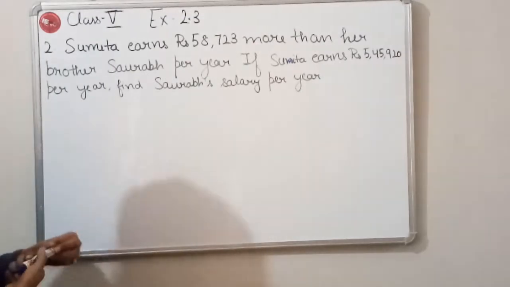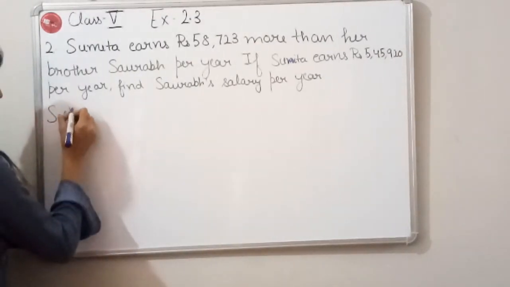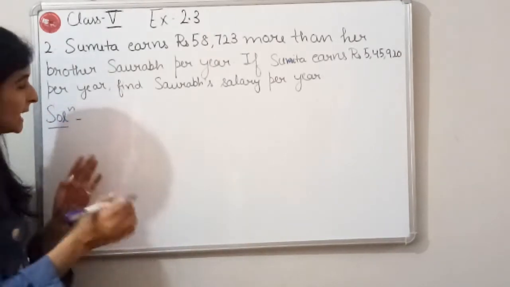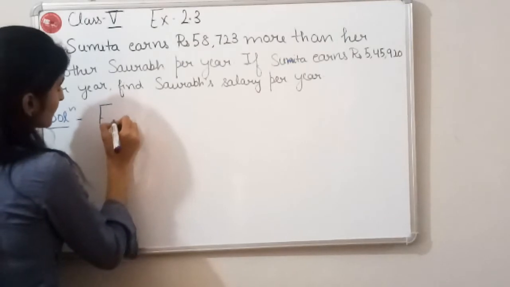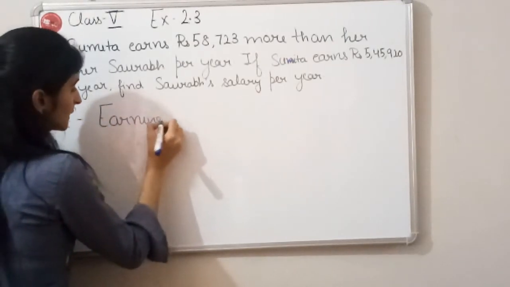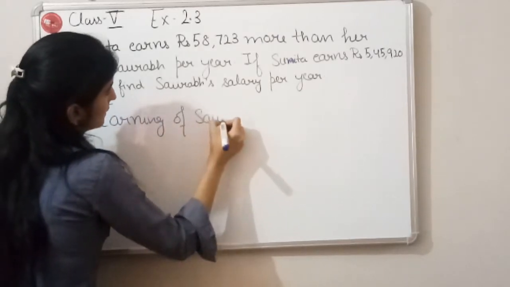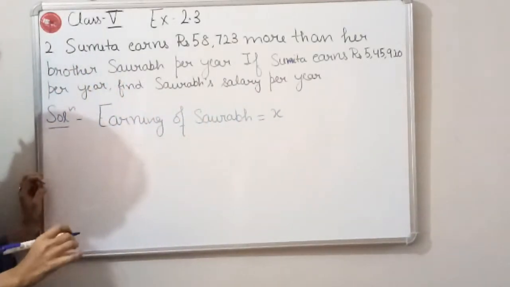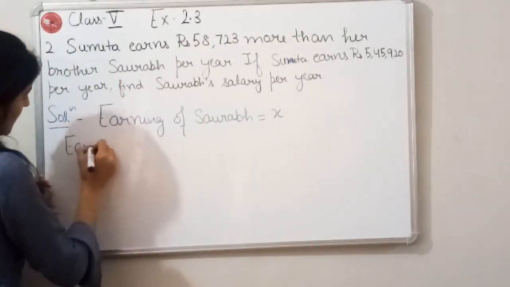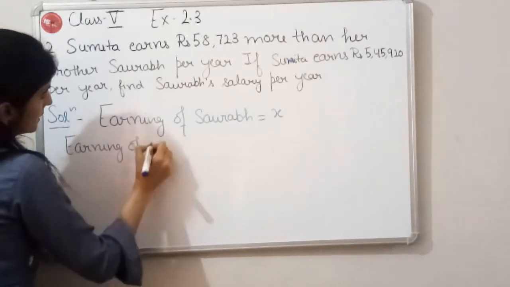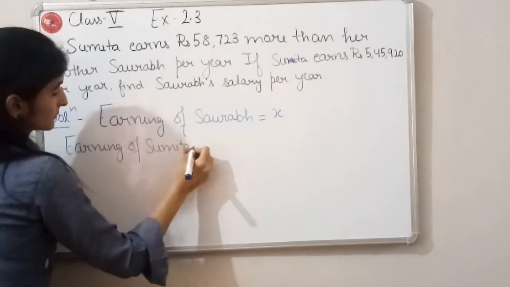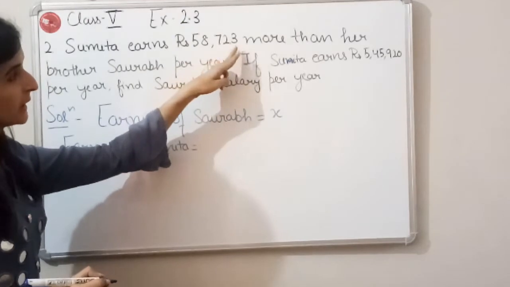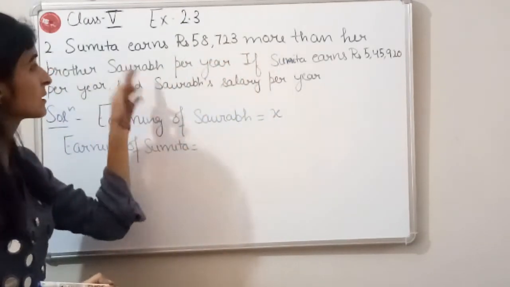So first of all, we are going to assume that the earning of Saurabh is X. Suppose earning of Saurabh is X. Okay, then earning of Sumita will be equal to, Sumita earns 58,723 more than her brother Saurabh.